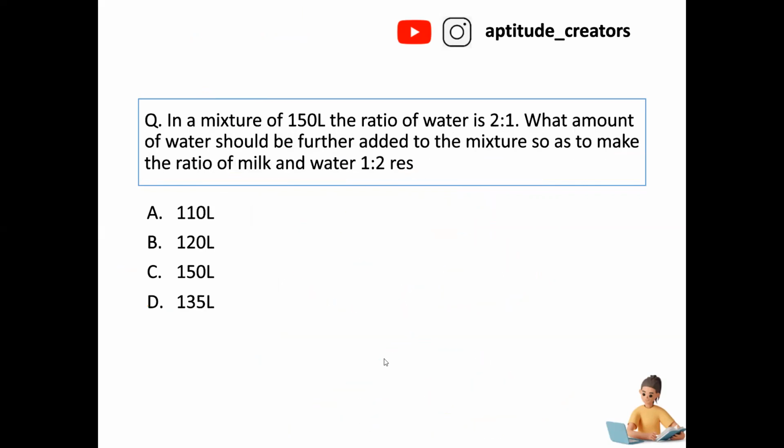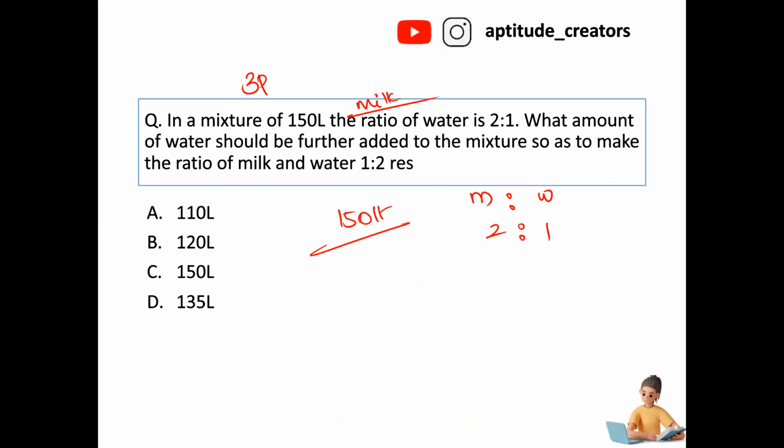Next. In a mixture, there are 150 liters of milk and water in the ratio 2 is to 1. Milk and water with ratio 2 is to 1. Total 150 liters of mixture is there. Now my question is, how many liters of milk is there?